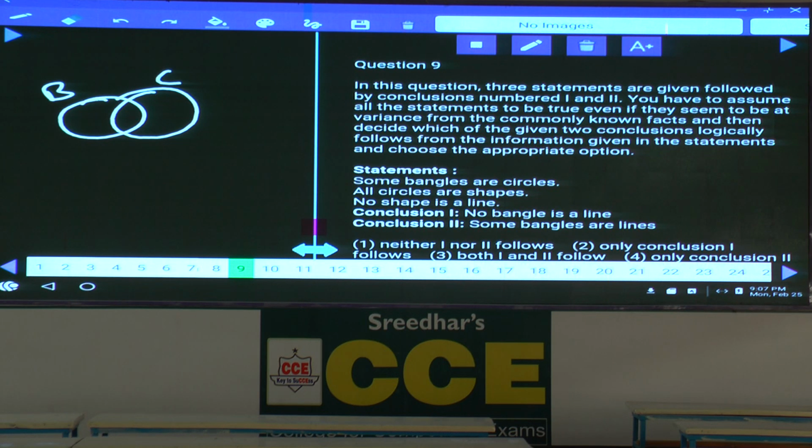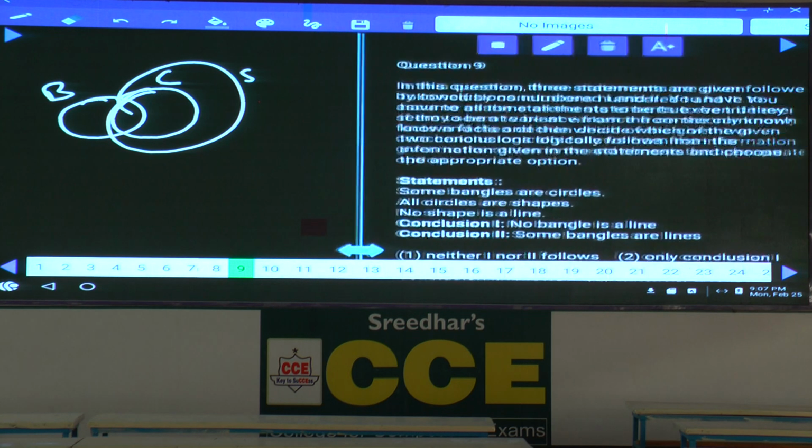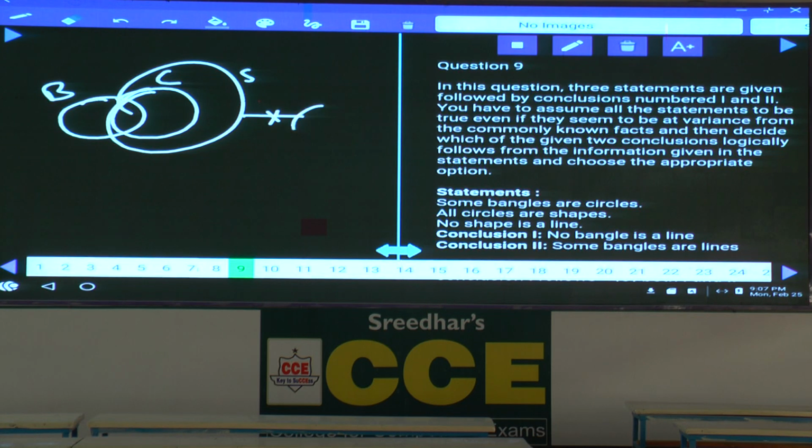And some bangles are circles, all circles are shapes. All these circles are shapes, and no shape is a line. No shape is a line can be written like this. Some bangles are circles, all circles are shapes, no shape is a line. Then first one, no bangle is a line, definitely true. Some bangles are lines, that is false.